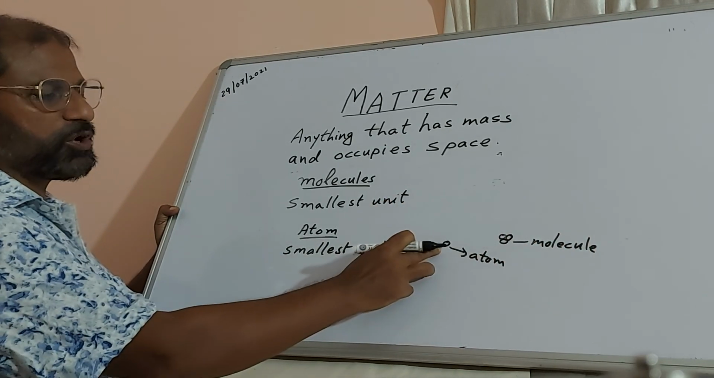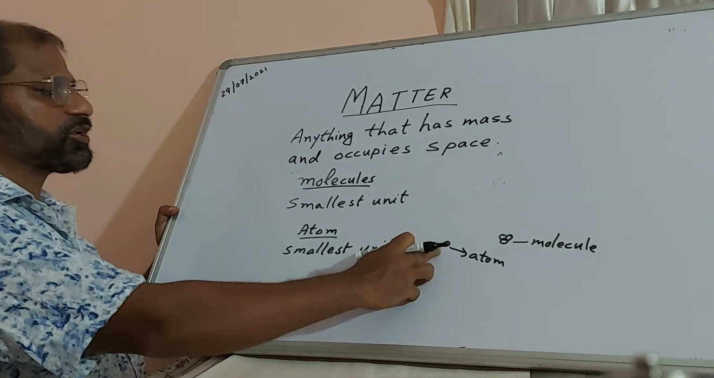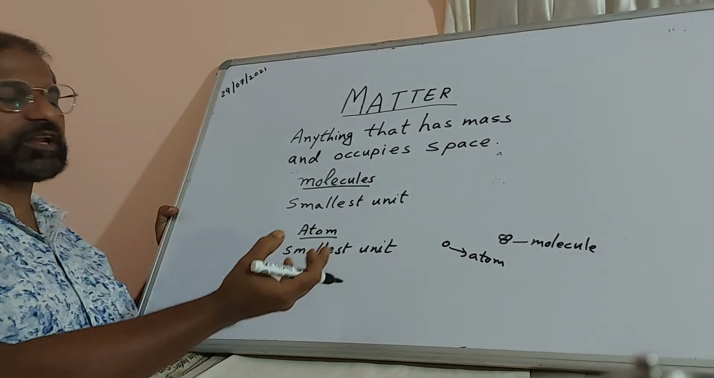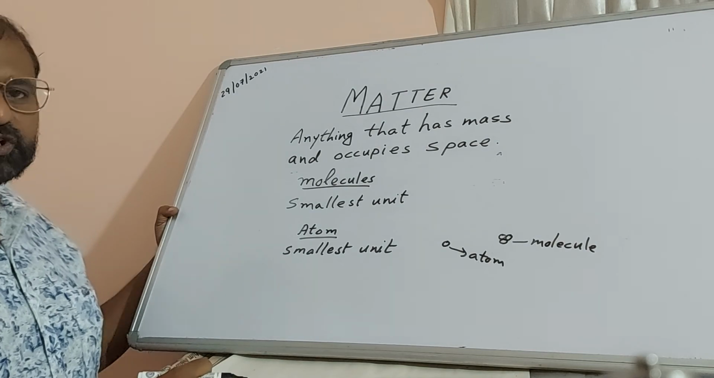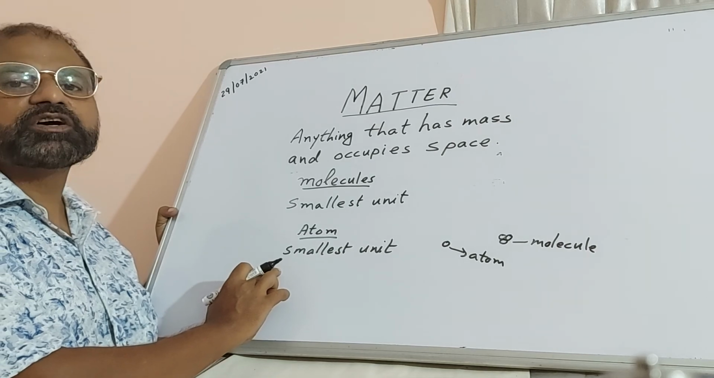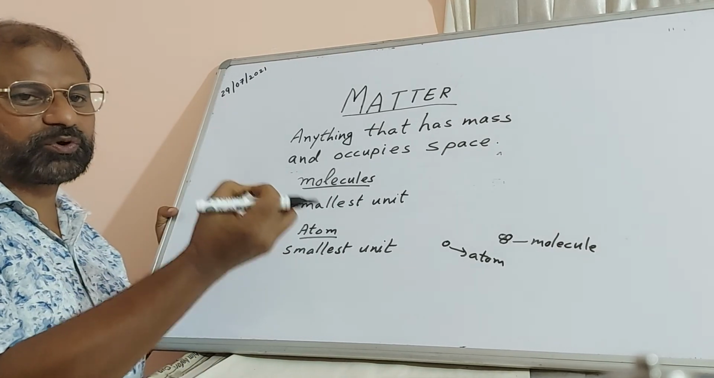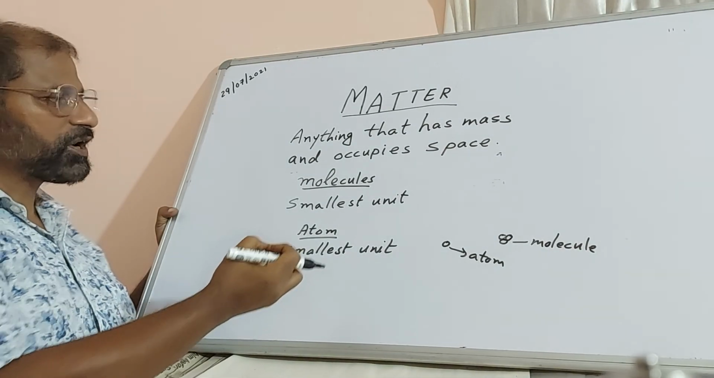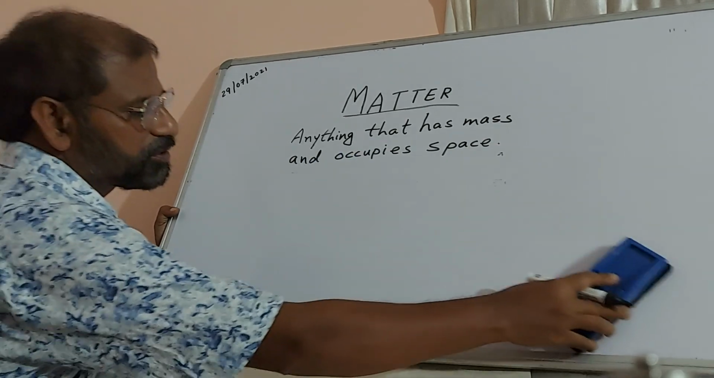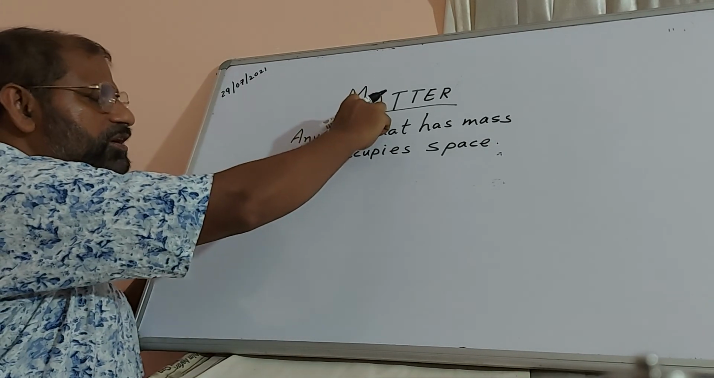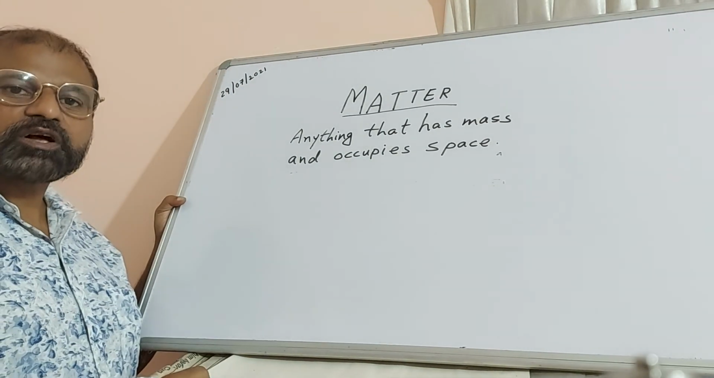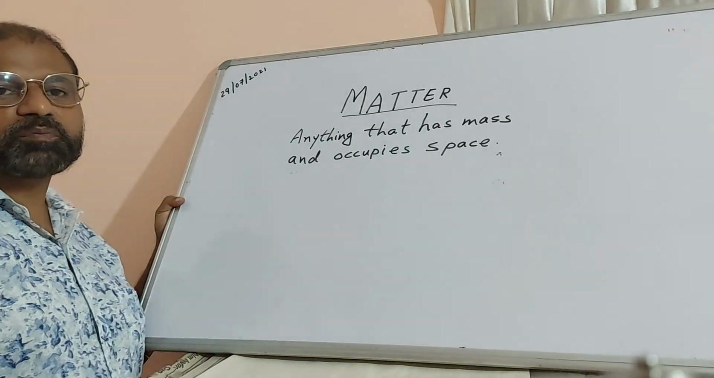So which is the smallest in that case? This is the smallest. In a matter, we say molecule is the smallest unit. When you take an element, we say atom is the smallest unit. Both of these you can see only through a microscope. By naked eye we cannot see them, because they are so minute. We said molecules are the smallest unit of a matter, so we say matter is made up of molecules. That's why I gave the definition of molecules.